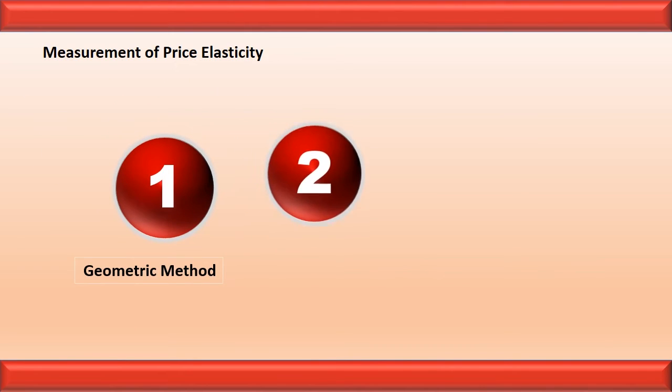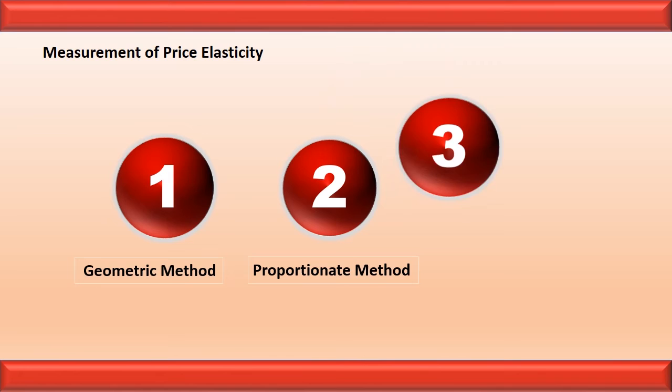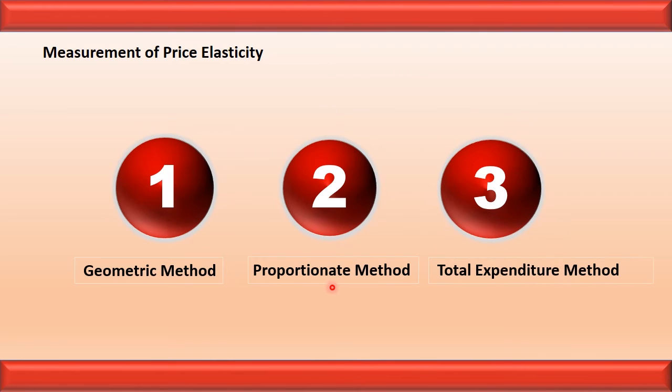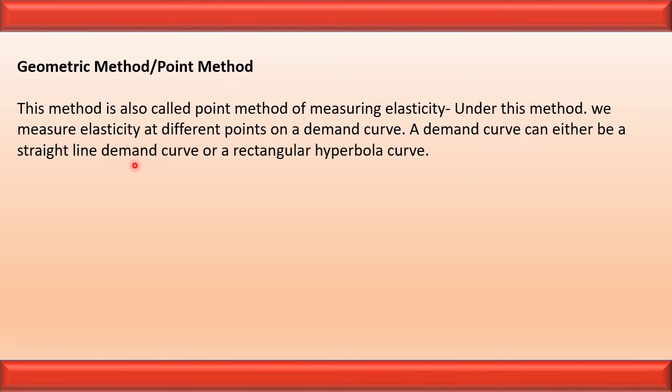There are three ways of measuring price elasticity of demand. First is the geometric method, then the proportionate method, then the total expenditure method. Geometric method: this method is also called the point method of measuring elasticity. Under this method, we measure elasticity at different points on a demand curve. A demand curve can either be a straight line or a rectangular hyperbola curve.